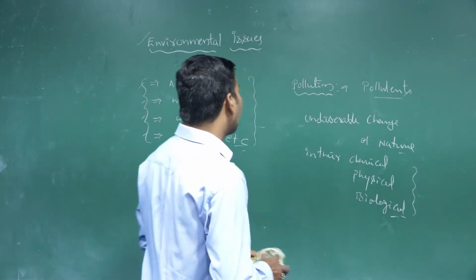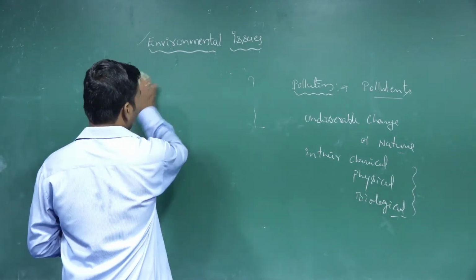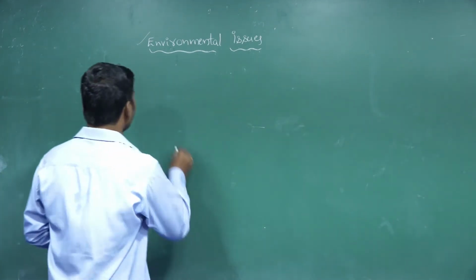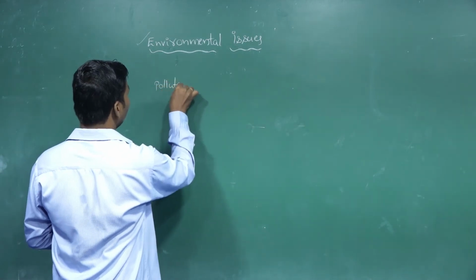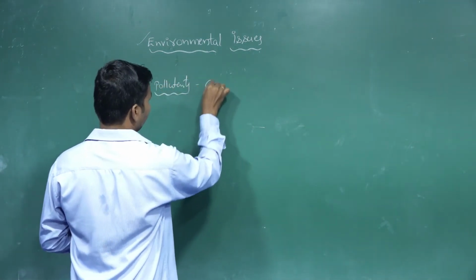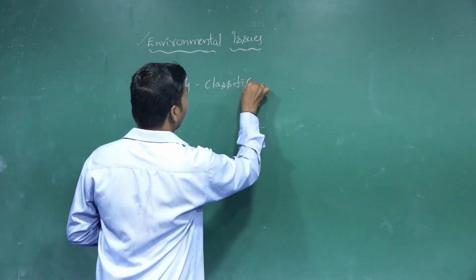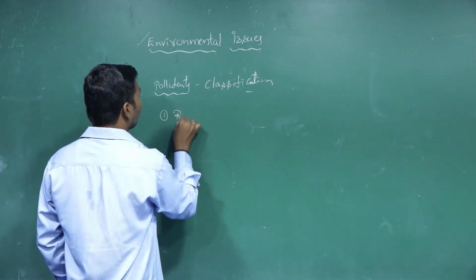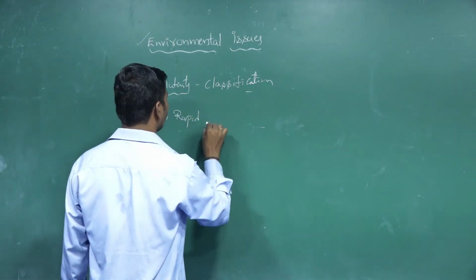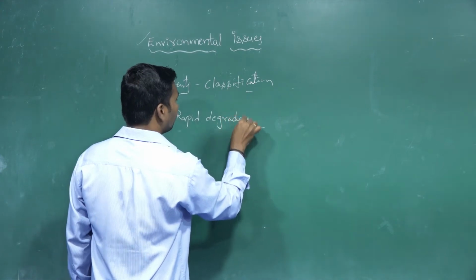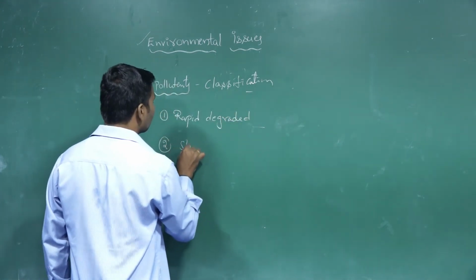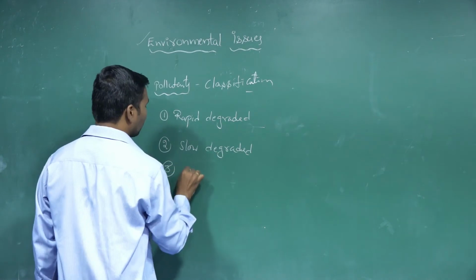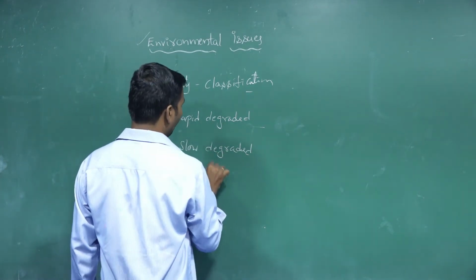Then the classification of pollutants. In the classification, there are three forms: rapid degraded, slow degraded, and non-degraded pollutants.